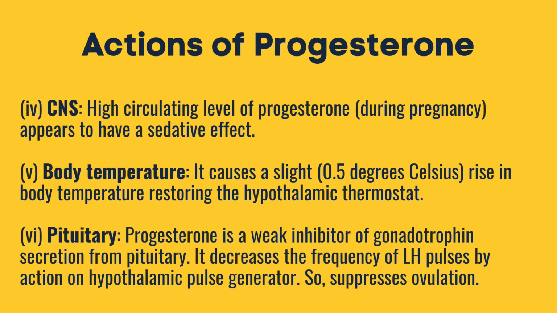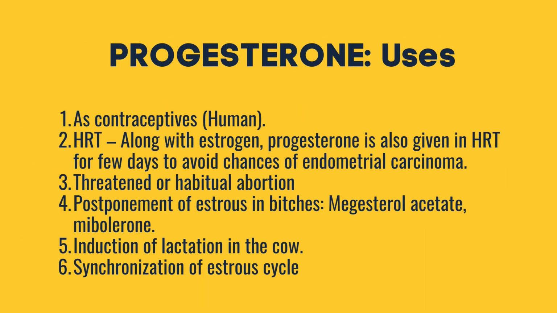Fourthly, it acts on the CNS. High circulating levels of progesterone appear to have a sedative effect. Fifth, body temperature. It causes a slight rise in body temperature, resetting the hypothalamic thermostat. And lastly, sixth, it acts on the pituitary. Progesterone is a weak inhibitor of gonadotropin secretion from the pituitary.